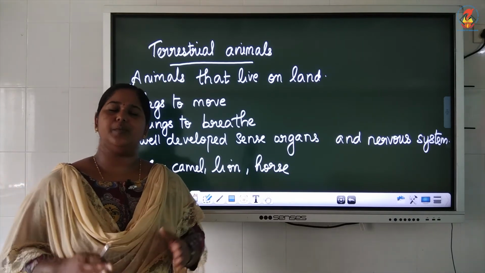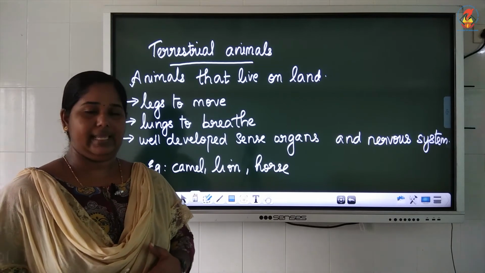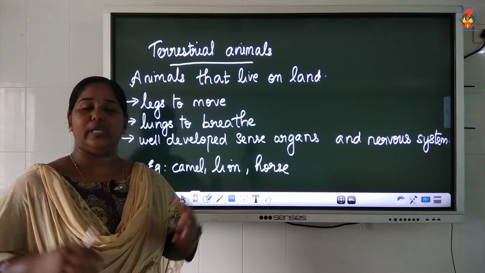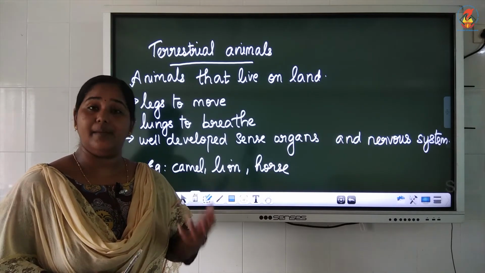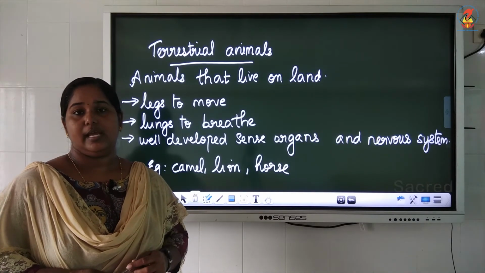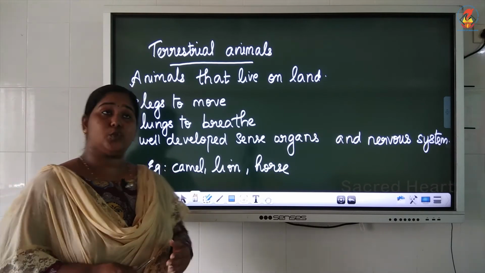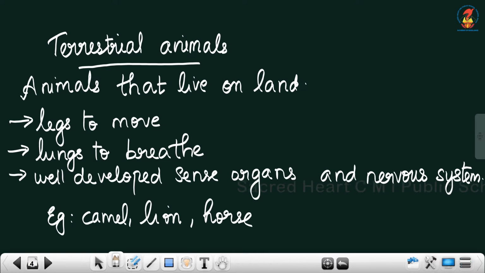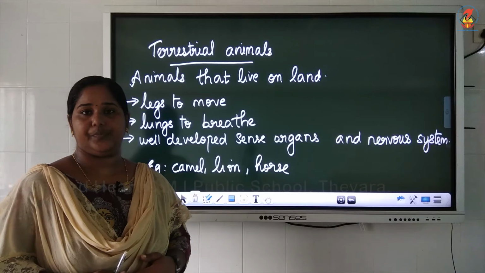Normally terrestrial animals move with the help of their legs. They have very strong legs to carry the whole weight of their body and move. Terrestrial animals breathe through their lungs. That is the breathing or respiratory organ of terrestrial animals. They have well developed sense organs to sense the changes around them faster.